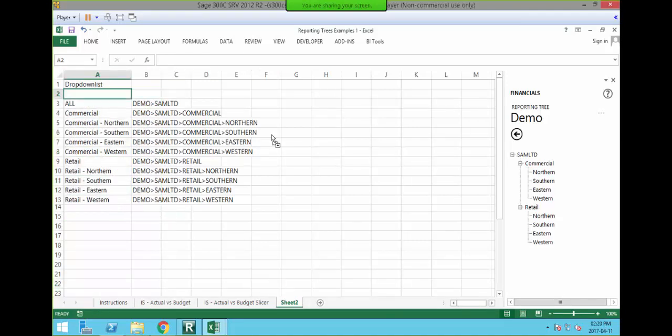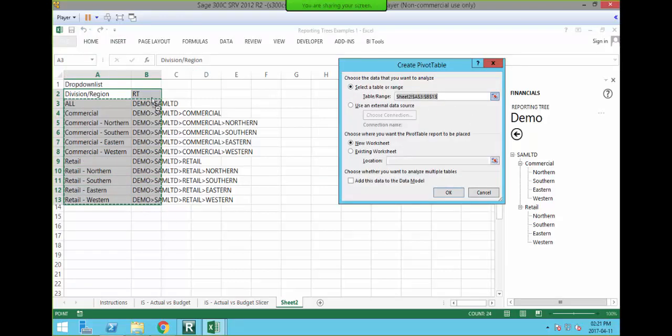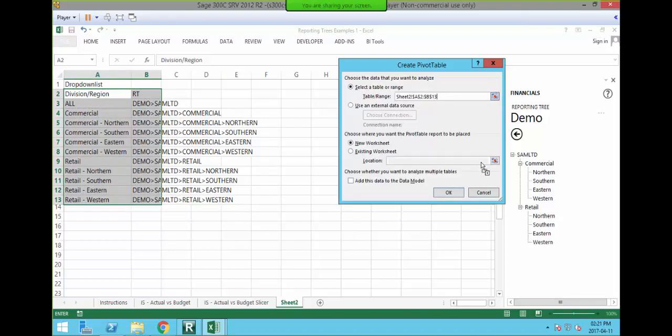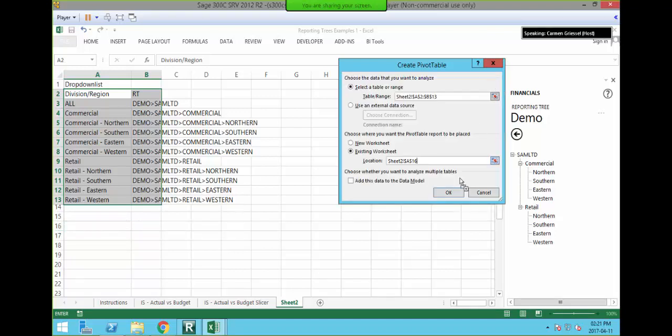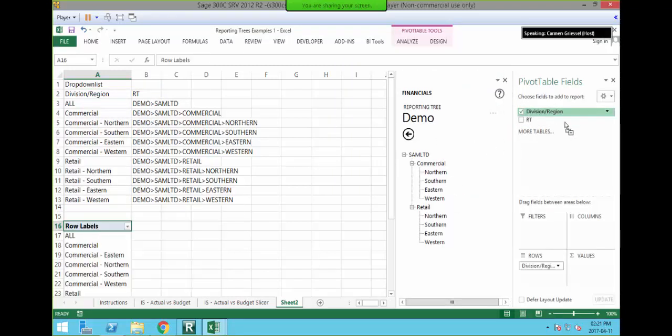Let's just give this heading. Let's make this description, division, region, and then this one would be reporting tree. Okay, so now if I highlight that and insert pivot table, okay, it's not picking up everything. Let's just do that again. I'm going to place it same sheet. There we are. So what I want to pull in is the division region.